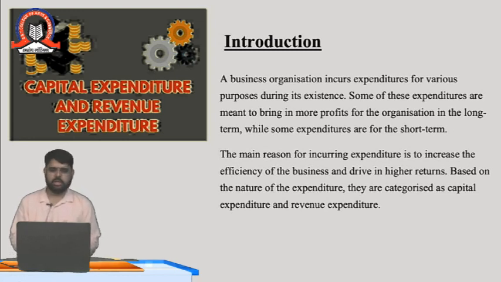So it is written here in the introduction that expenditures are done to bring more profits in the business, and some expenditures are done for the short term and some for the long term. The main reason for increasing the expenditure is the efficiency of the business and driving higher return. The more we are investing in the business, the more we get higher returns. Based on the nature of the expenditure, they are categorized as capital expenditure and revenue expenditure. There are two types of expenditures, mainly capital expenditure and revenue expenditure.